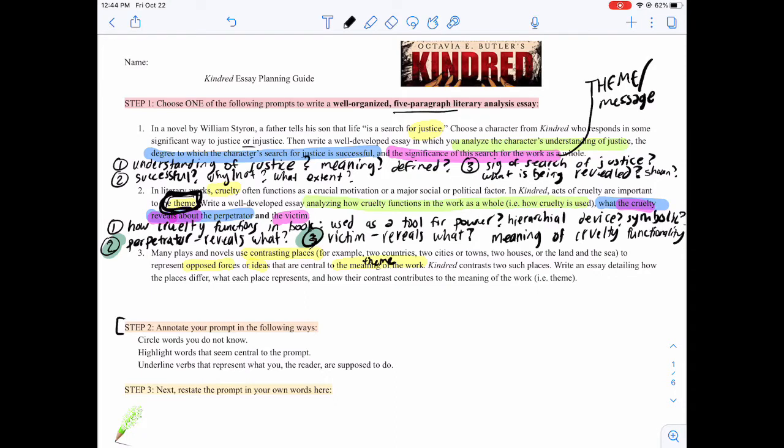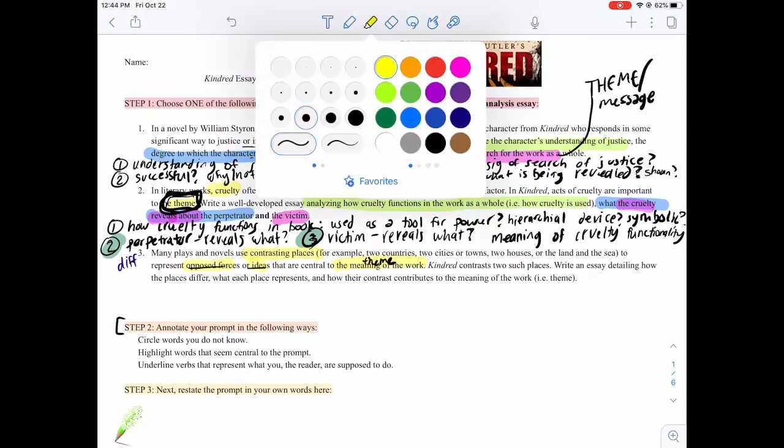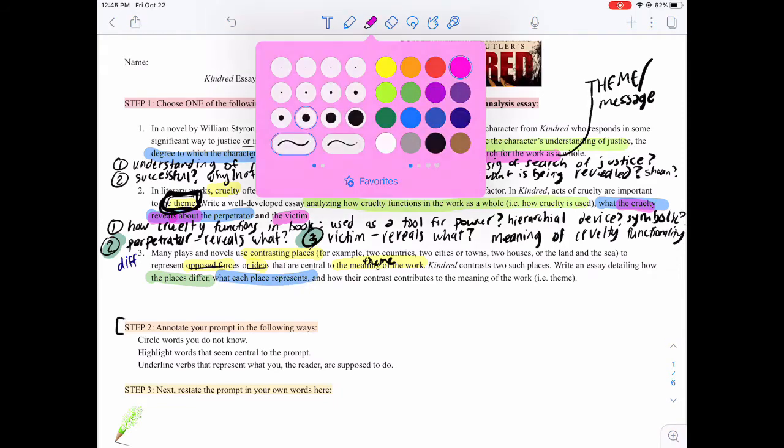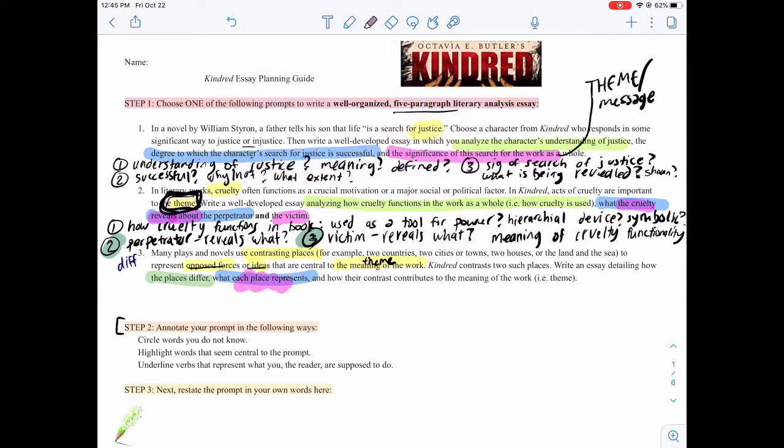This one, you're obviously showing different ideas. So it's talking in the prompt about opposed forces or ideas. So that means you want to be talking about differences. So Kindred contrasts 2 such places. Write an essay detailing how the 2 places differ, what each place represents, which could be split into 2 paragraphs, and how their contrast contributes to the meaning of the work, the theme.